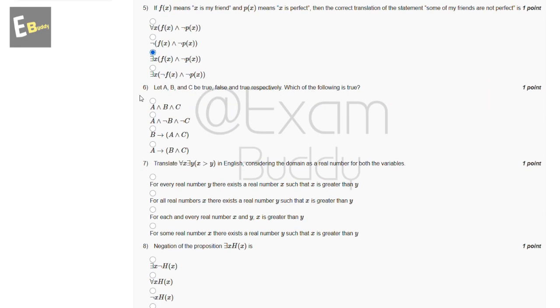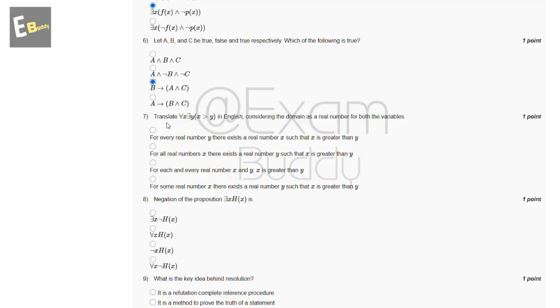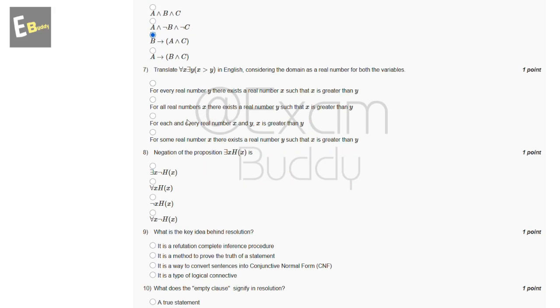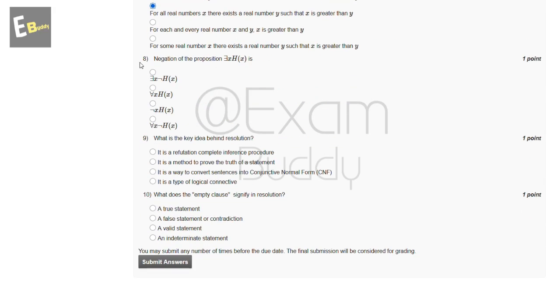Now the sixth question is: let A, B and C be true, false and true respectively. Which of the following is true? So these are the options, and the answer of our sixth question is C. Now the seventh question is: translate this into English, considering the domain as real numbers for both variables. So these are the options, and the answer of our question is B: for all real numbers x there exists a real number y such that x is greater than y. Now the eighth question is: negation of the proposition. So these are the options, and the answer of our eighth question is D.